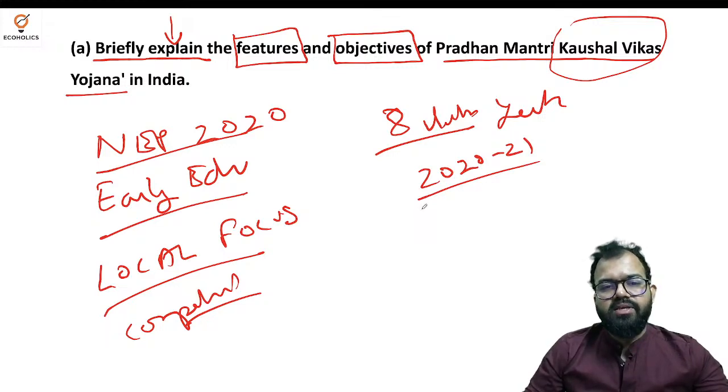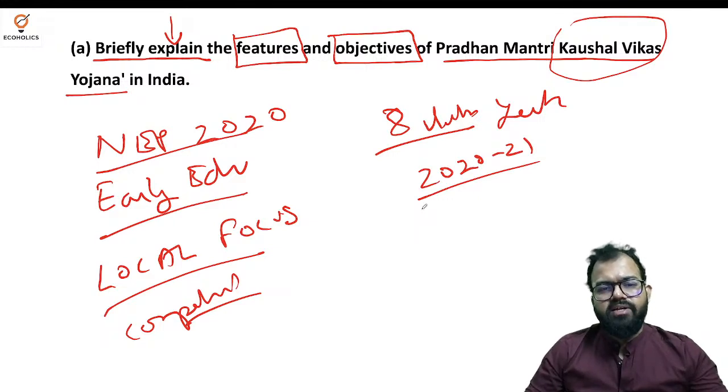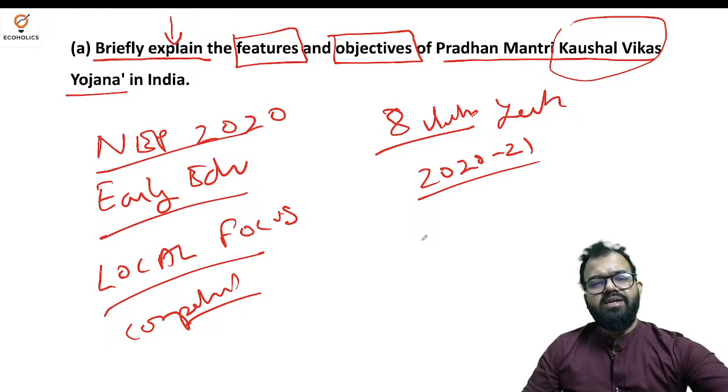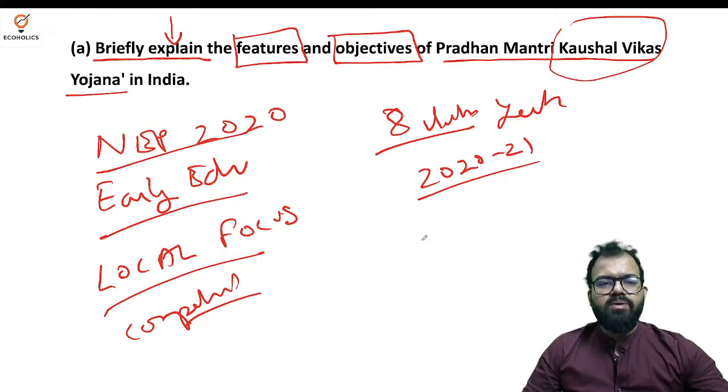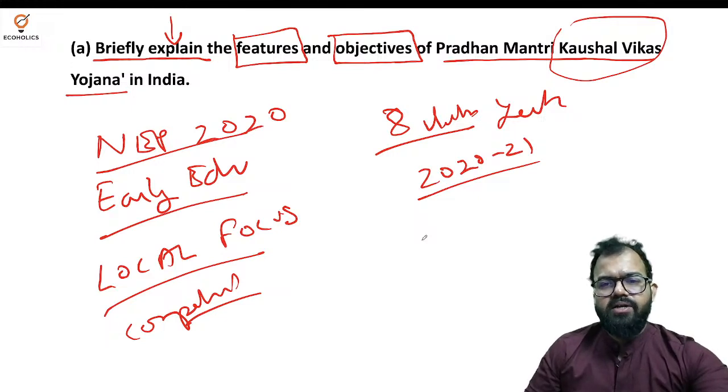The most important thing is to understand the exact demand of the question and write the data wherever you are comfortable. If you're not comfortable writing or remembering that data, no need to do that. I hope this makes sense, because people are scared of data, and that is why I'm explaining this. People ask, sir, how much data do I need to remember? These are very important things to understand.